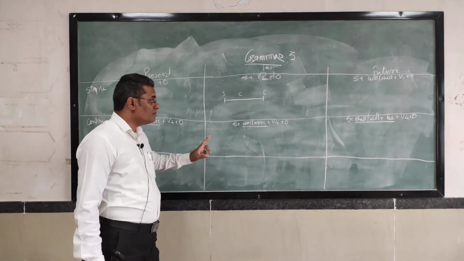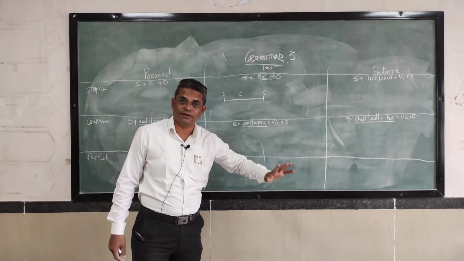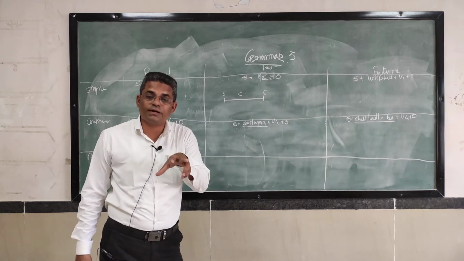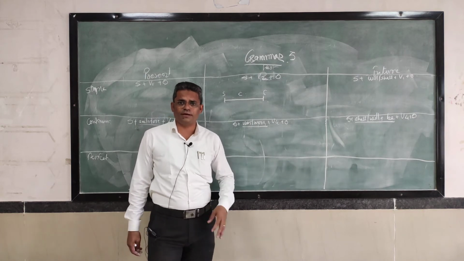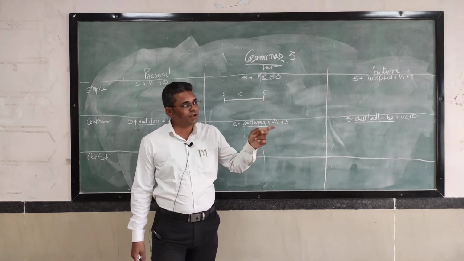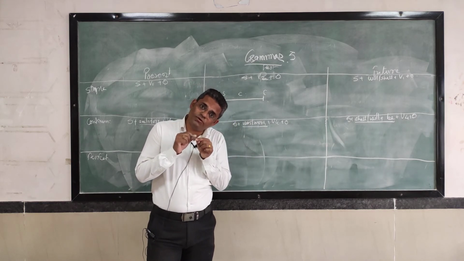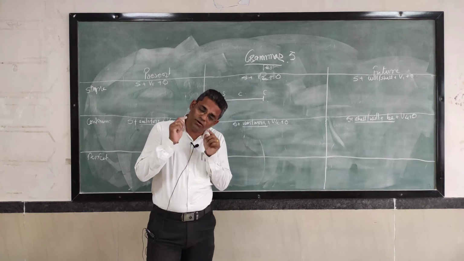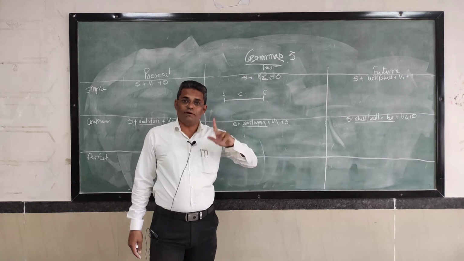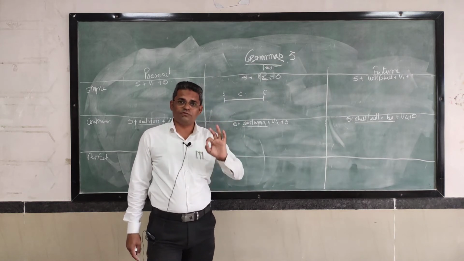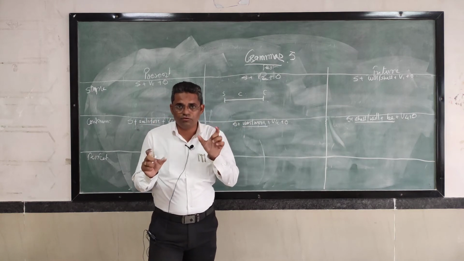So इस टेंस को यूज करते वक्त हमेशा it is very necessary to use it with a perfect point of time. For example, हम टाइम ना बताएं, ऐसा भी बताएं. When I saw him, he was running. When I saw him, that time. Maybe I saw him 5 o'clock, 6 o'clock, 7 o'clock, 10 o'clock. That time he was running. When I went to his home, he was studying. So point of time is very, very essential.